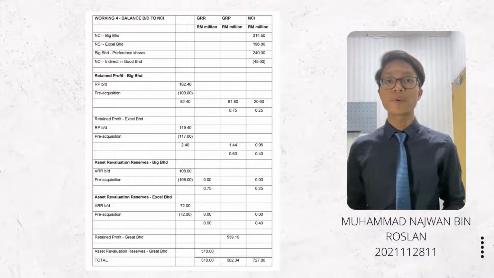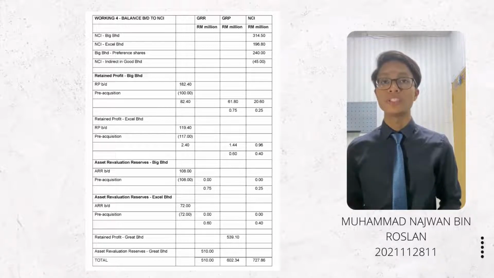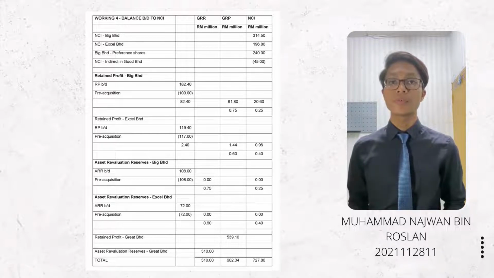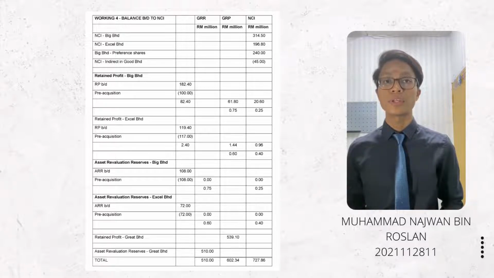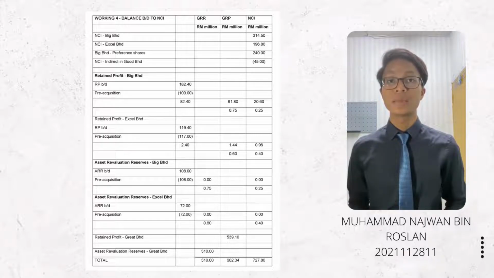Next, there is retained profit balance in Excel Berhad of 2.4 million. We will apportion 60% to the column of GRP amounting 1.44 million. Then we will add up with the retained profit of Great Berhad amounting to 539.10 million, and we will get the balance BD of